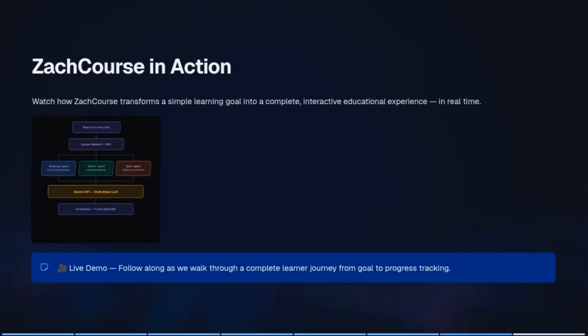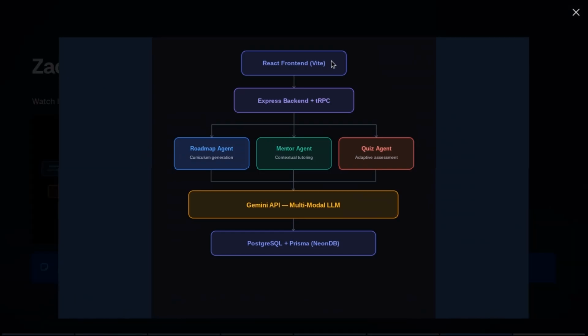Now let's move towards how ZachCourse works. So first, we have a front end that communicates with our Express backend, and we have three major agents. The first one being the roadmap agent that generates the whole roadmap. The second one is our mentor agent that will help the user by having a conversation with them if they are having any doubt regarding their course. And last but not the least, the quiz agent that helps the user be confident that they have learned something.